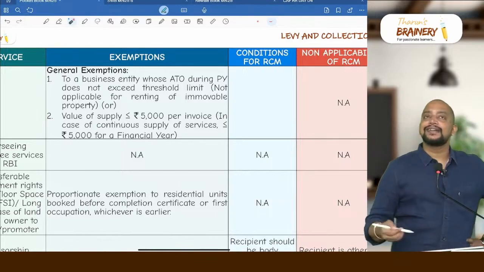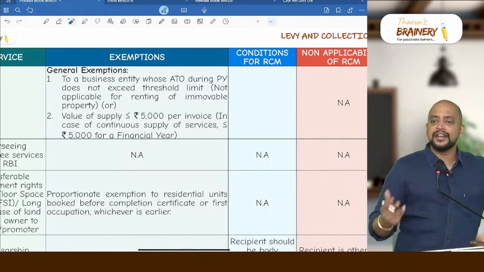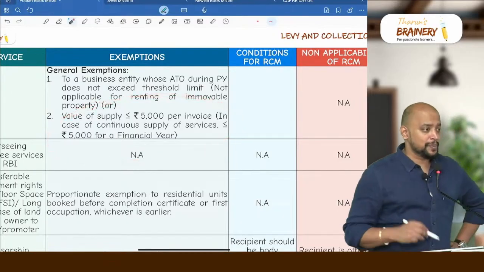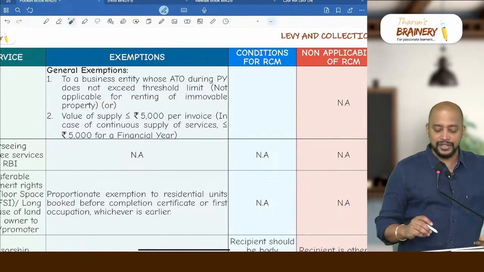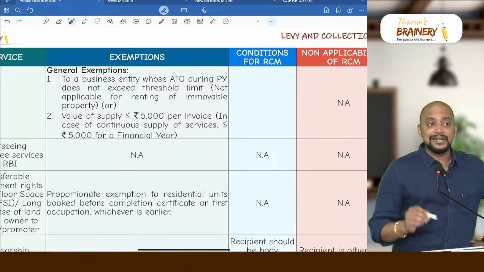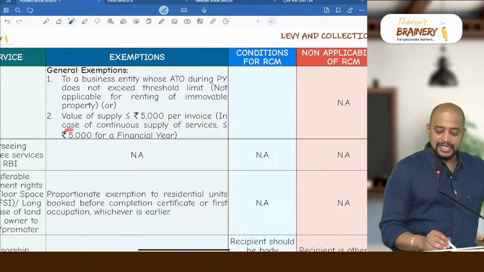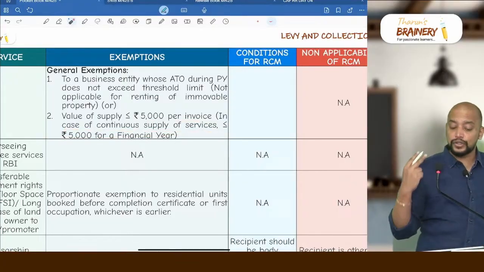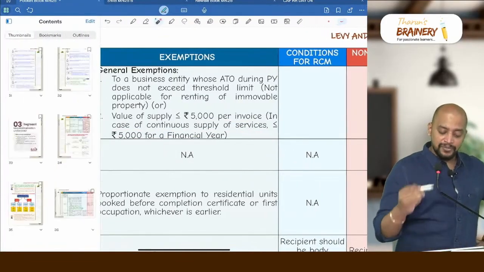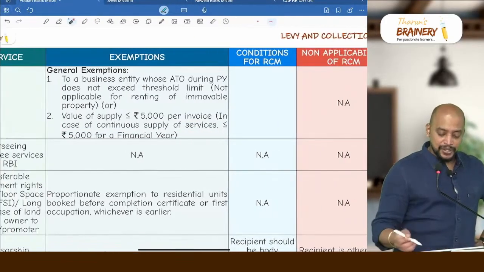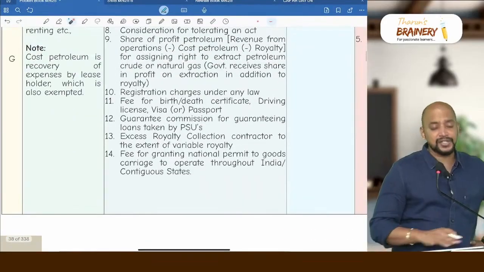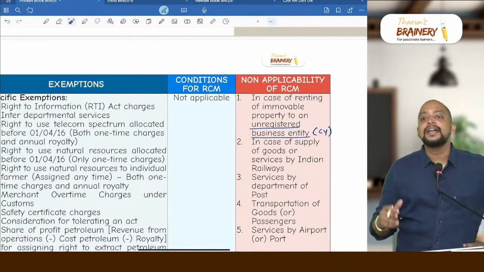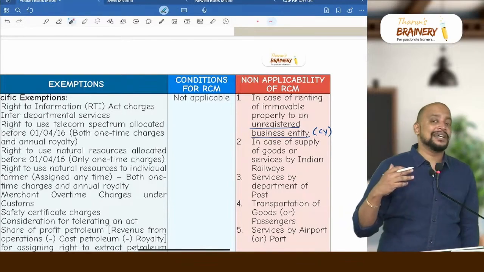And what if the rent is only 300 rupees per month? 300 rupees per month means 12 into 300, that is 3,600. It does not exceed 5,000 rupees. Therefore, it will come under exemption. So that is, the value of supply does not exceed 5,000 rupees per invoice, and in case of continuous supply of service, 5,000 rupees in a financial year. So these are the two general exemptions. Apart from these 2 general exemptions and 14 specific exemptions, any other services provided by government to a business entity will be taxable, and wherever it is taxable, it will be covered under RCM.